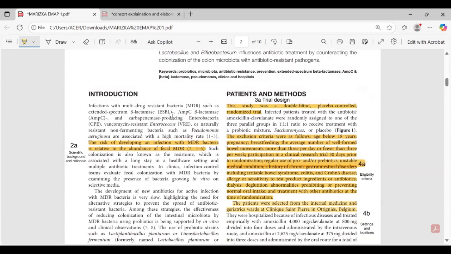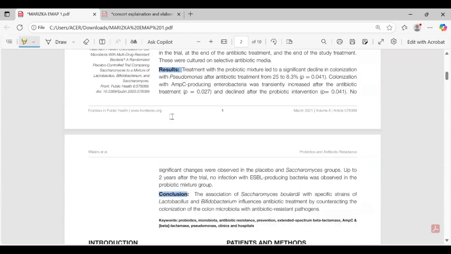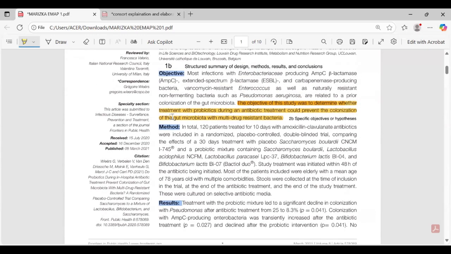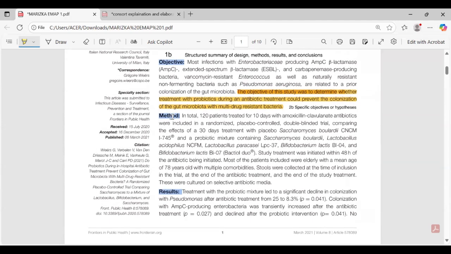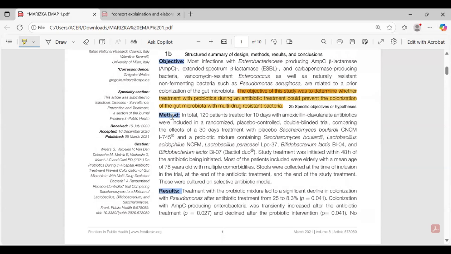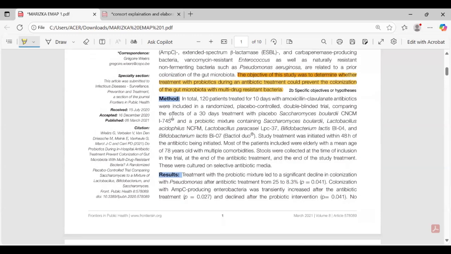So, 2A is scientific background and rationale. The risk of developing an infection with MDR bacteria is relative to the abundance of fecal MDR. Then, to be specific, the objective or hypothesis. The objective of this study was to determine whether treatment with probiotics during an antibiotic treatment prevents the colonization of the microbiota with multi-drug resistant bacteria.